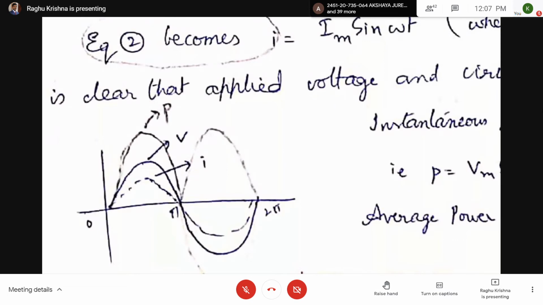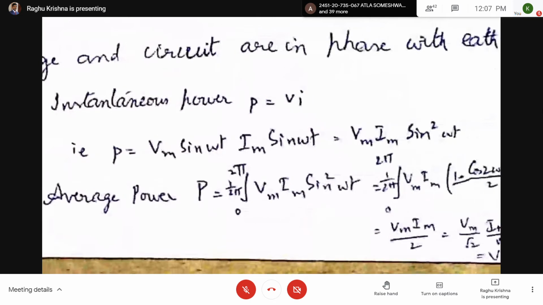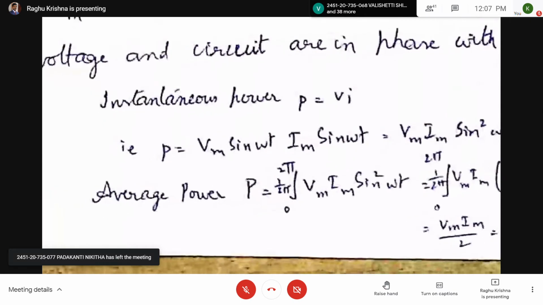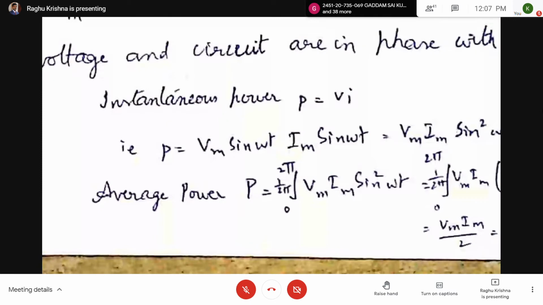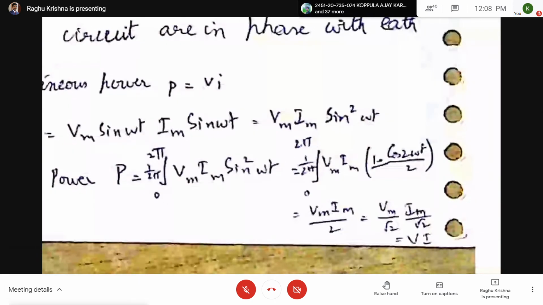Now instantaneous power is equal to Vi, that is P equals Vm sin omega t into Im sin omega t. So you get Vm Im times sin square omega t. Now let us calculate the average power. For average power you can take the base as 2 pi, because in both the cases the power is positive. So it is 1 by 2 pi, integral 0 to 2 pi, Vm Im sin square omega t. If you integrate, you get Vm Im by 2, which is equal to Vm by root 2 into Im by root 2.